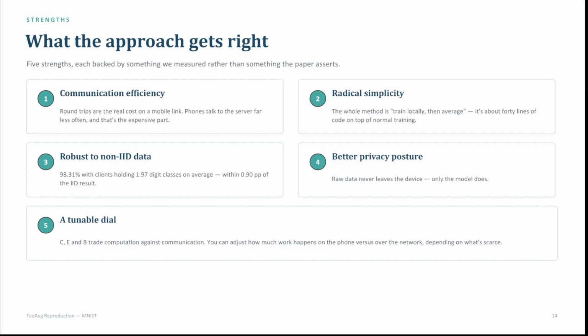Finally, the approach does give you a tunable dial, meaning that you can modify those hyperparameters C, E, and B and see how that trades off computation and communication. So basically, you can adjust how much work happens on the phone versus the network. So these are mostly the strengths of the paper that we were able to prove.